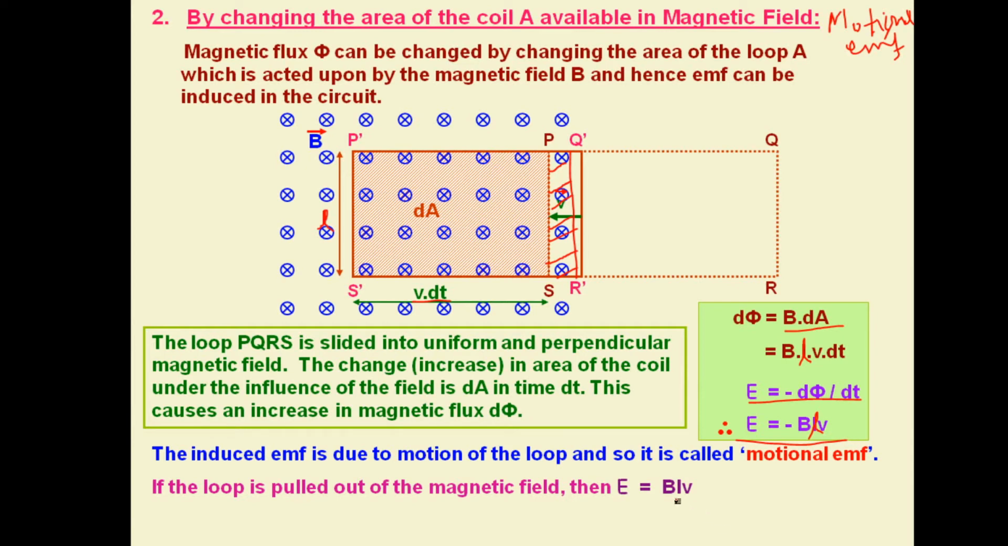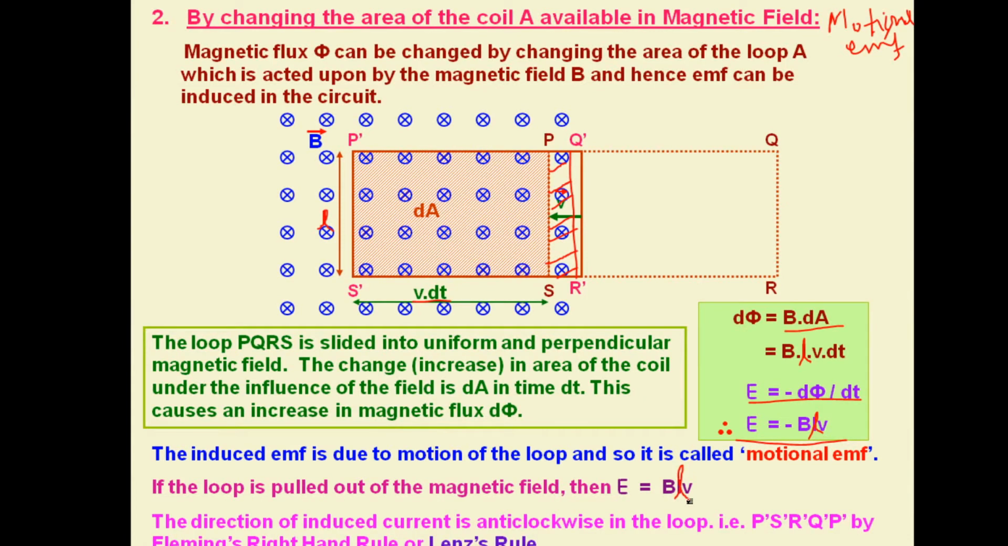Here L means the length of the conductor which is moving in the magnetic field, and the direction of the induced current is anti-clockwise in the loop. That means P dash, S dash, R dash, Q dash, P dash by Fleming's right hand rule, or we can say it is in accordance with Lenz law. You can note down this relation also if required.